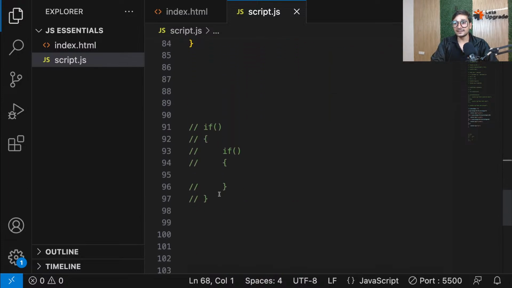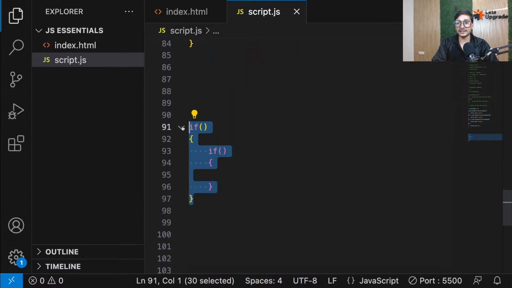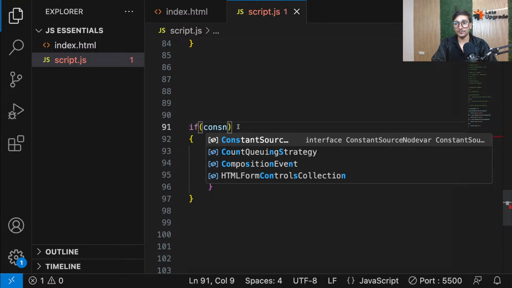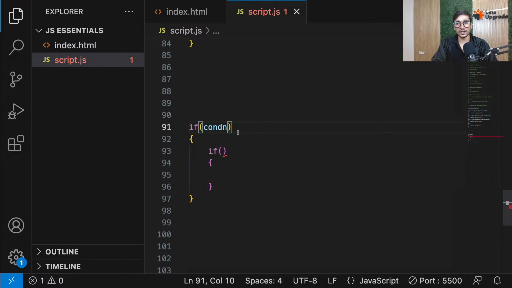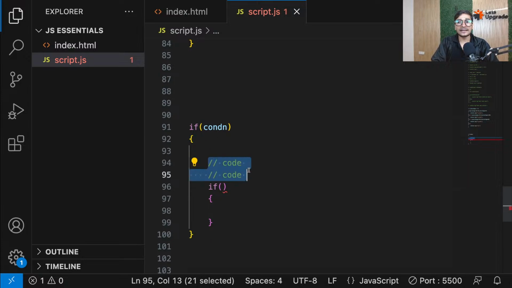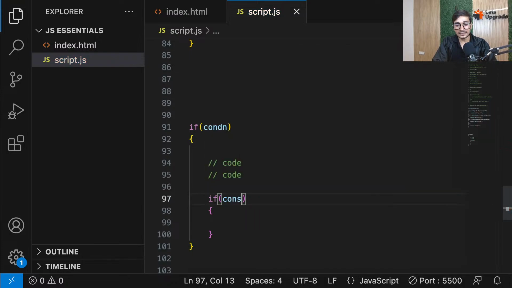When you use nested if, mainly you should go for nested if only when needed. See, sometimes like this, you have some condition here, okay? You have some condition here, okay? And inside that, you're executing some code. You have some code here, a lot of lines of code. And out of this code, you're getting some variables. You're getting some data, and that data you want to check. So you can write one more condition here. So in this case, you can go for nested if, where if this condition is true, go inside, execute this code.